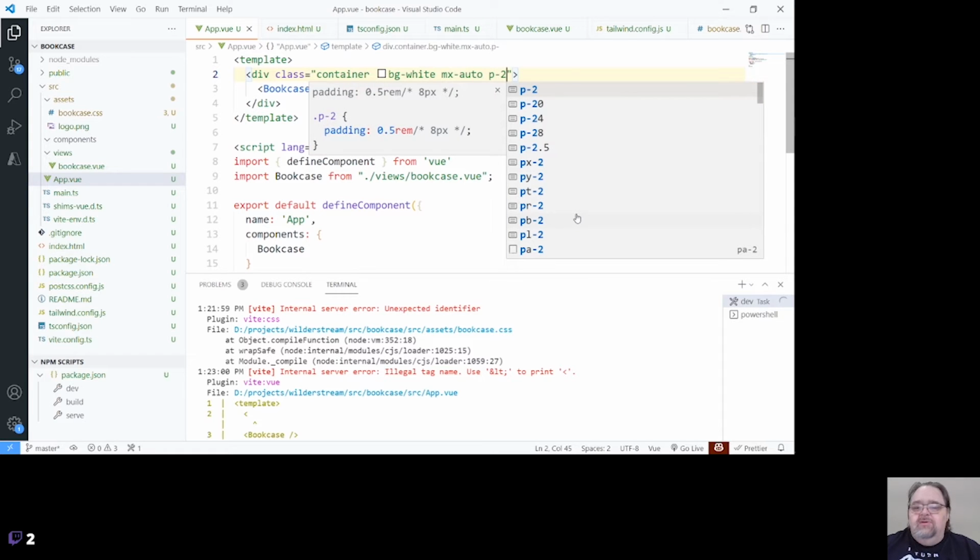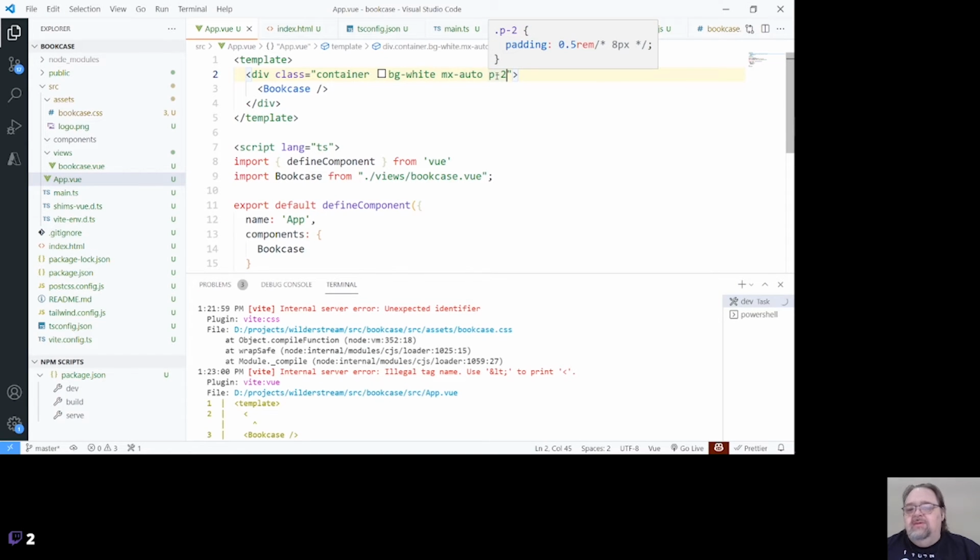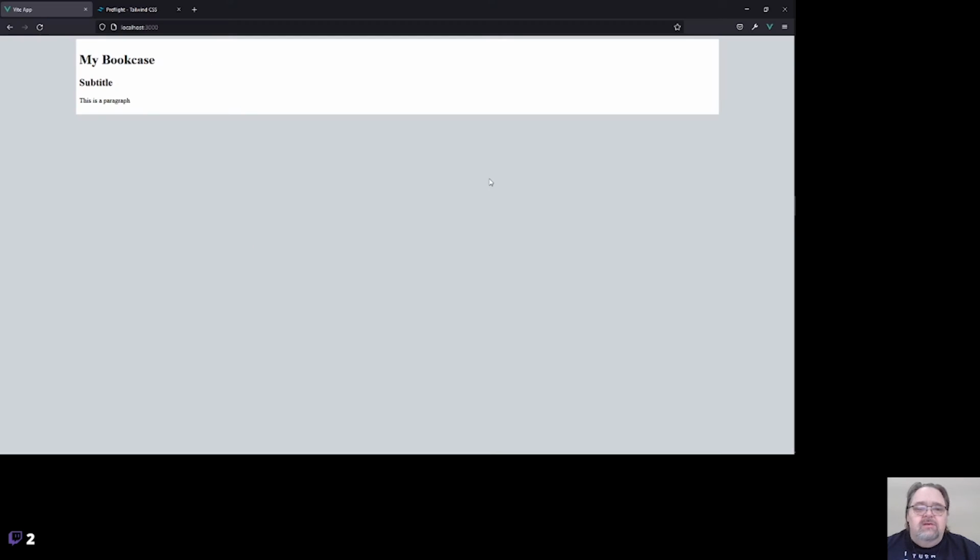And there's a couple more here I'll show you. P is for padding, so I'm going to use 2. This isn't pixels. You can actually see when we do P2, it's going to give you a hint. This is actually about half a rem, or 8 pixels in size. Then that just gives us a little space. But I think we're mostly ready to actually do some development. And hopefully both of you are enjoying it.